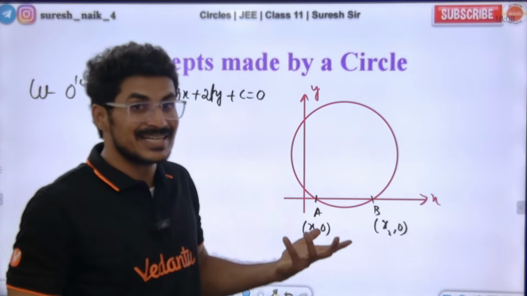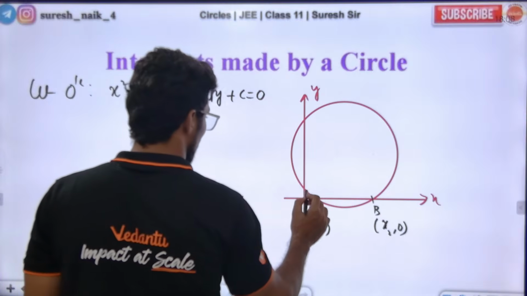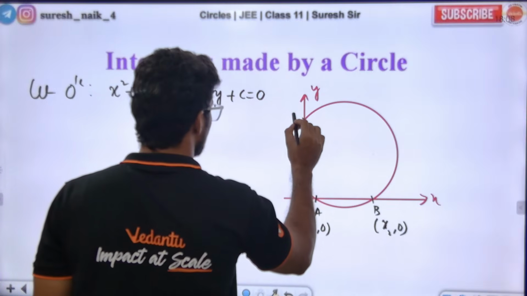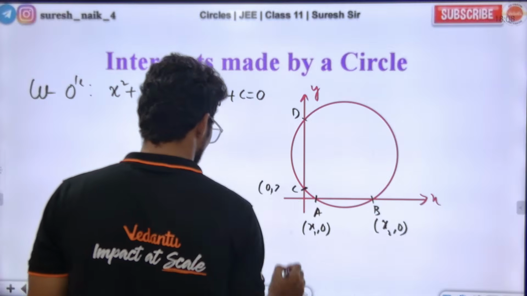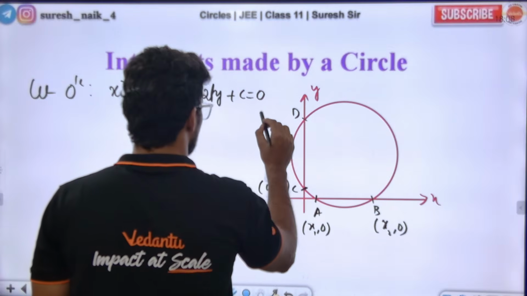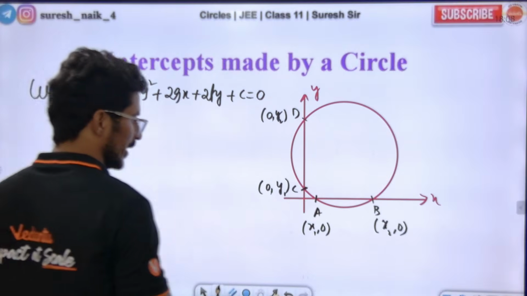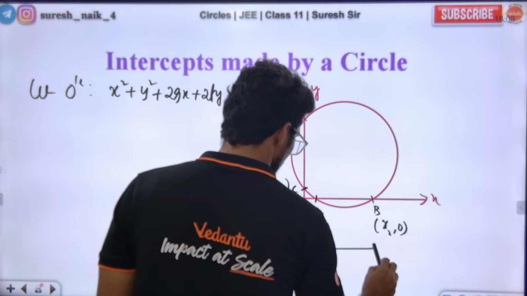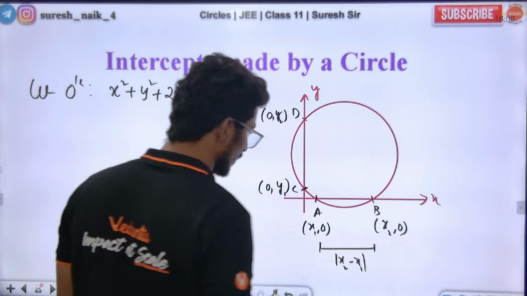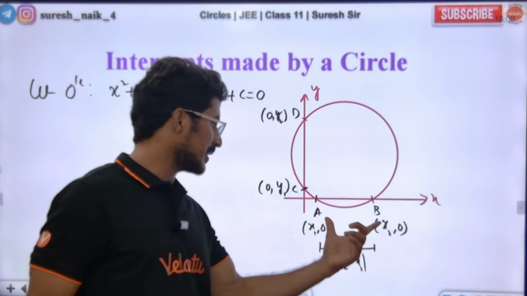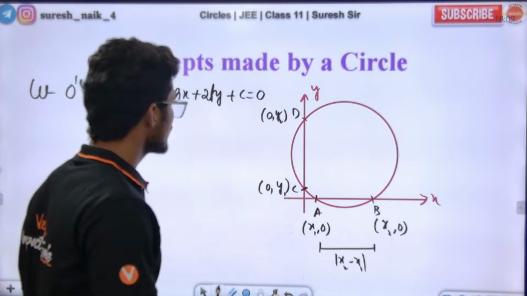Here AB is the x intercept. Now tell me, C is the D. C point is 0 comma y1 and this one is 0 comma y2. Now look at what the AB length is. AB length is x2 minus x1, subtract x1 from x2 and we get AB.